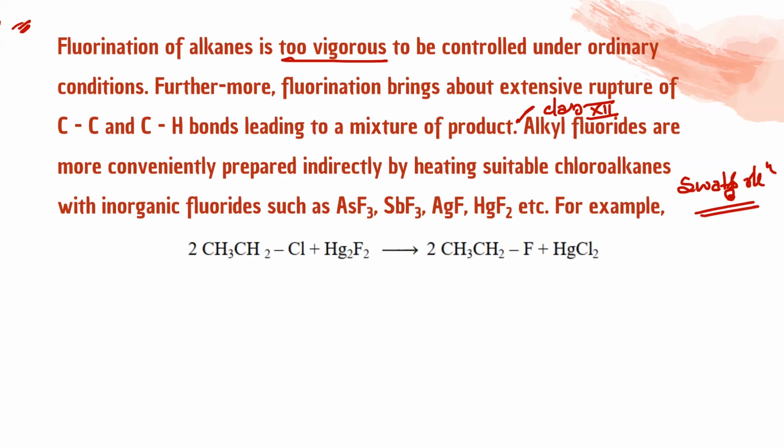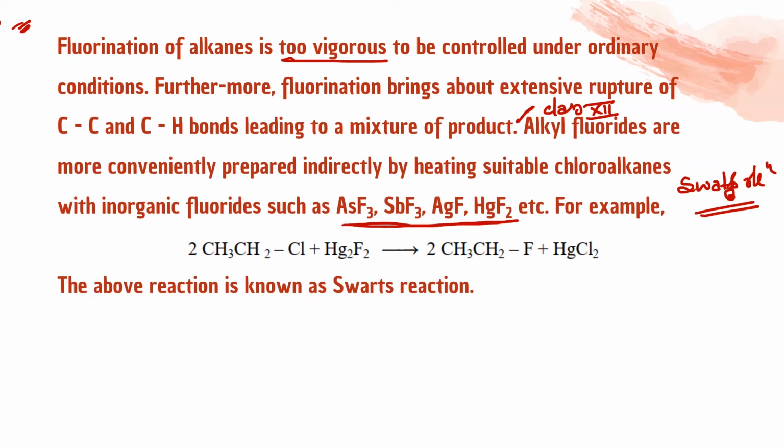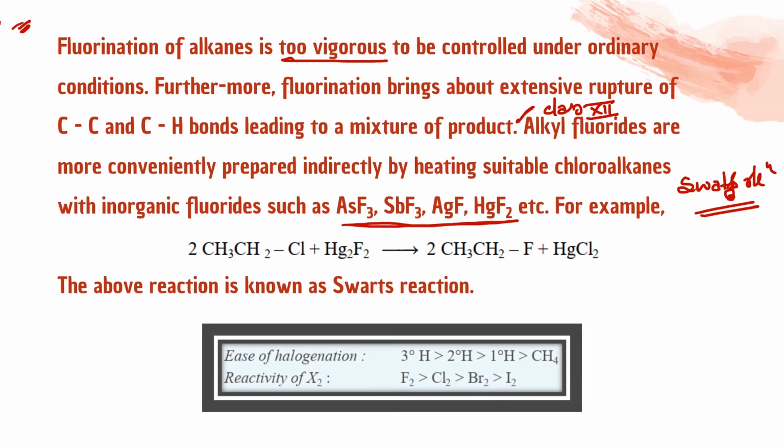If we have to prepare it, then we have to make the chloro product first, and then there are 4 reagents I have used. Out of any 4, we can take one and do this exchange of halogen. So that can happen. That we will do in class 12, don't worry. The above reaction is known as the Swarts reaction. It is written over here.